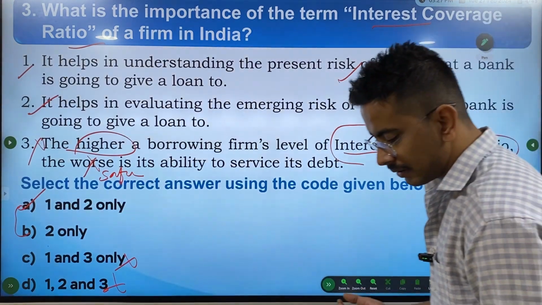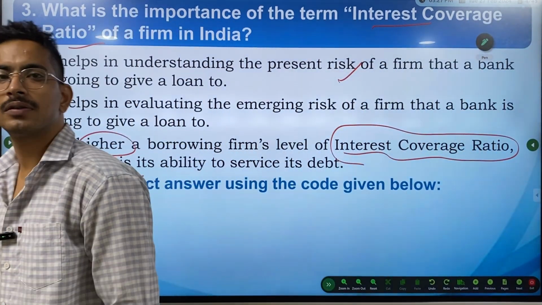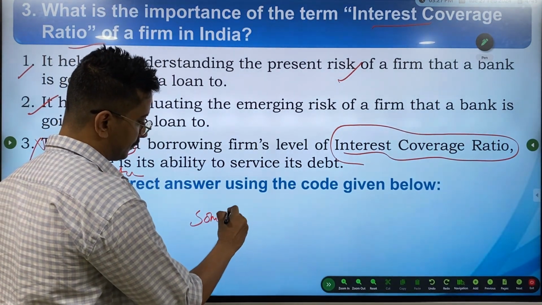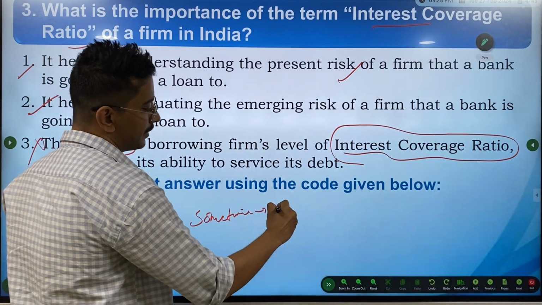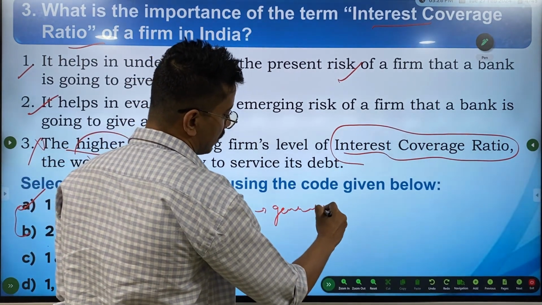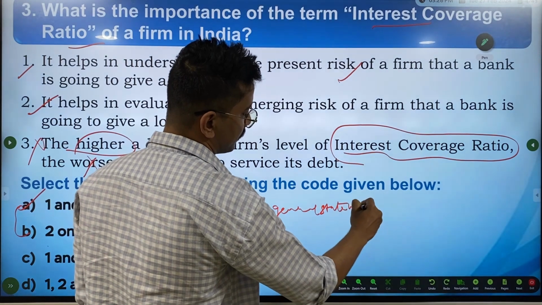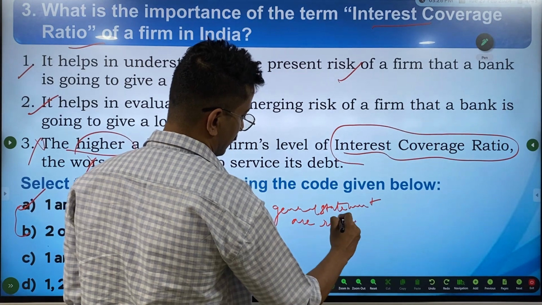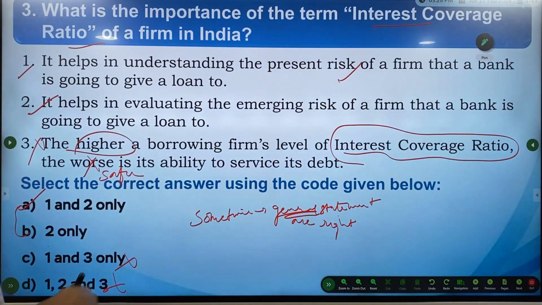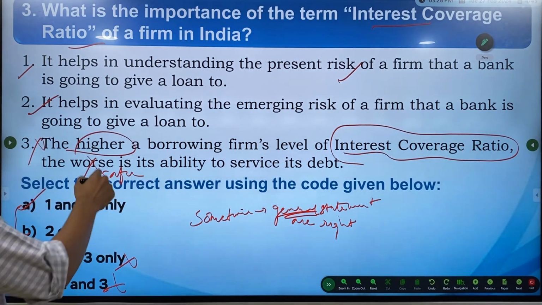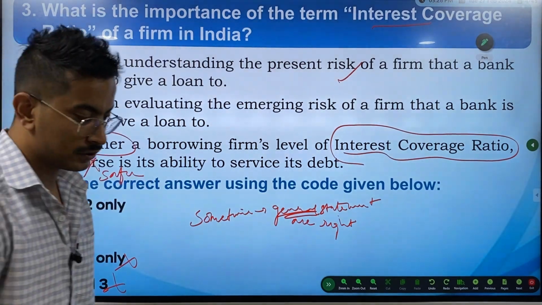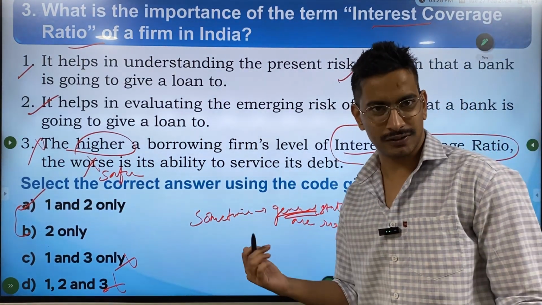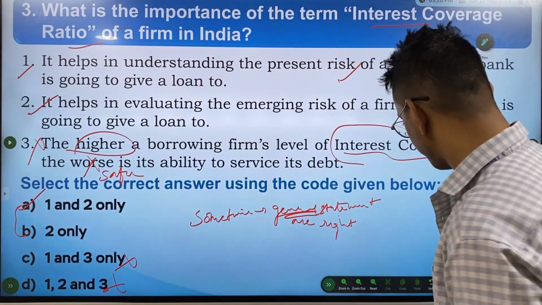See, there is no thumb rule, but one thing I would like to say is, sometimes general statements are usually right. The first two statements were very general, but the third one included higher, worse. This is not a shortcut, but still I can say this works most of the time, not always.